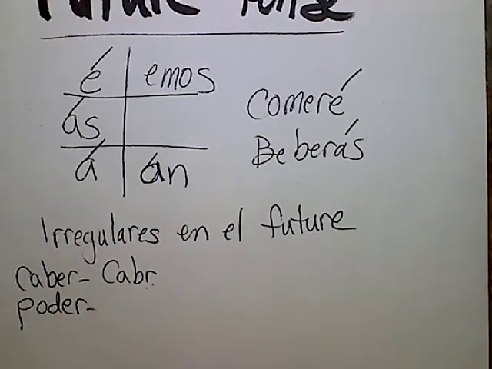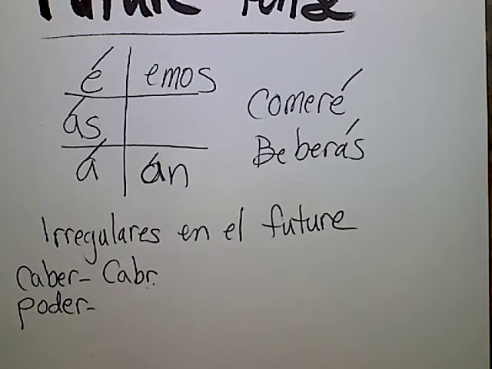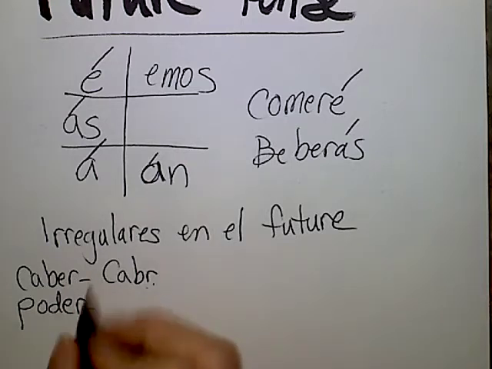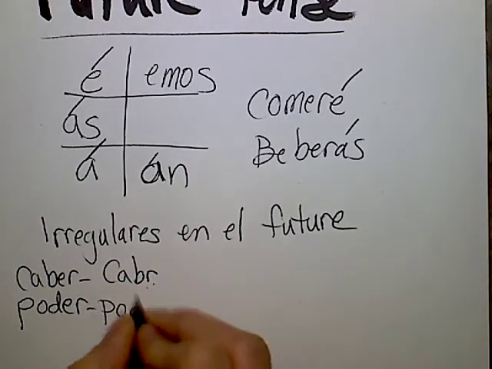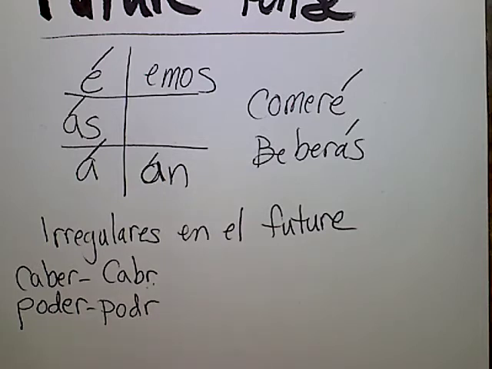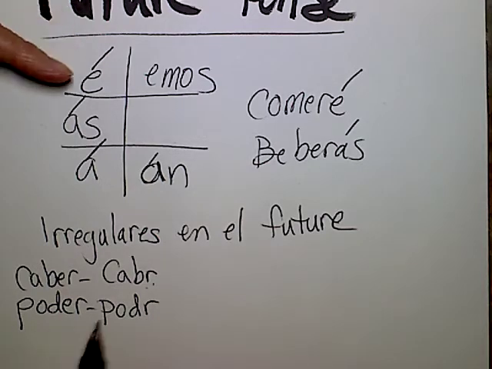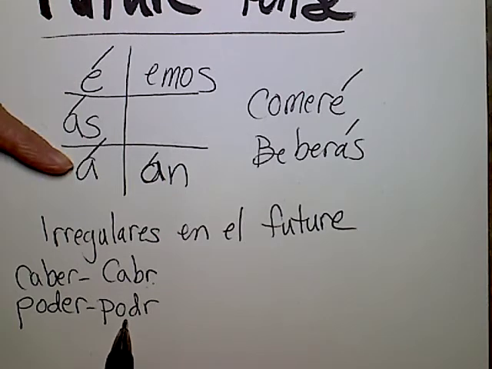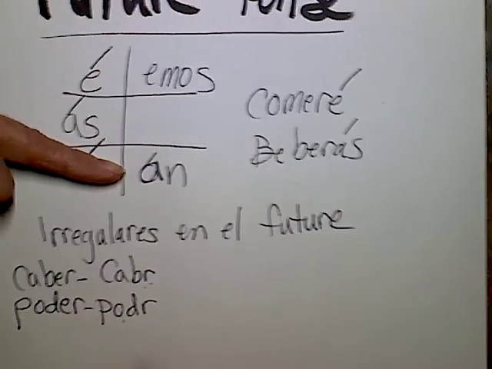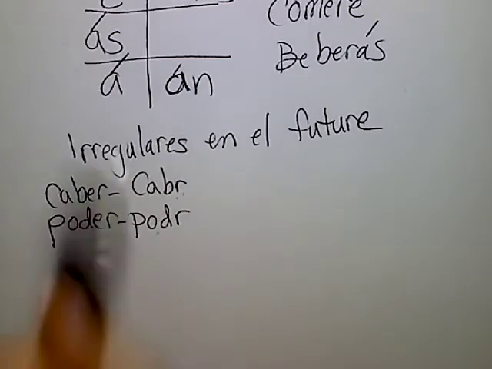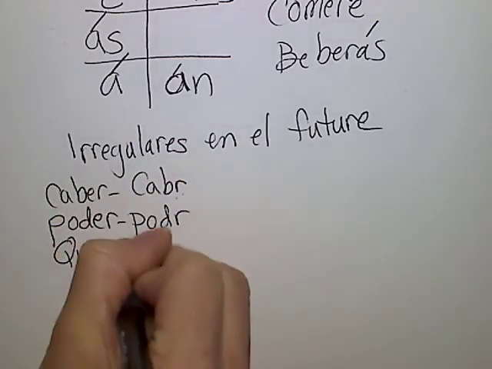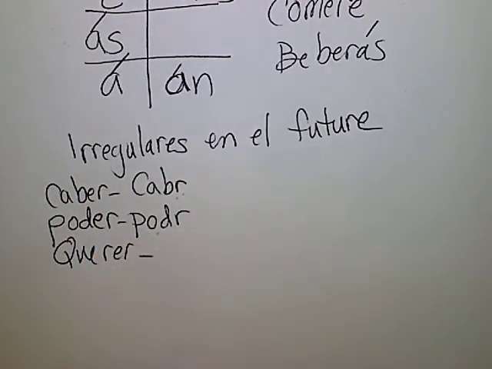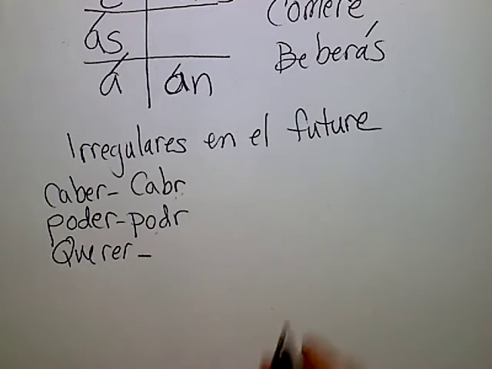Poder significa to be able to. Excelente. En el futuro becomes podr. So yo podré, podrás, podrá, podremos, podrán. Bueno, también tenemos querer. ¿Qué significa querer? Excelente. En el futuro, quer. Dos R's. ¿Sí? Se quita el E.